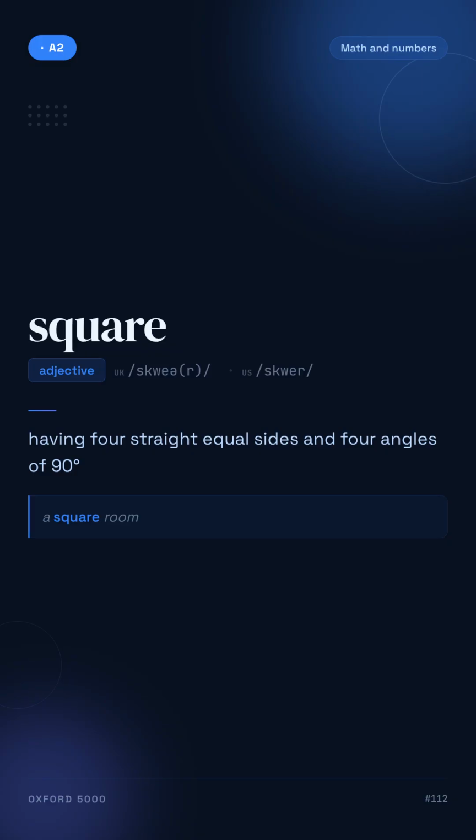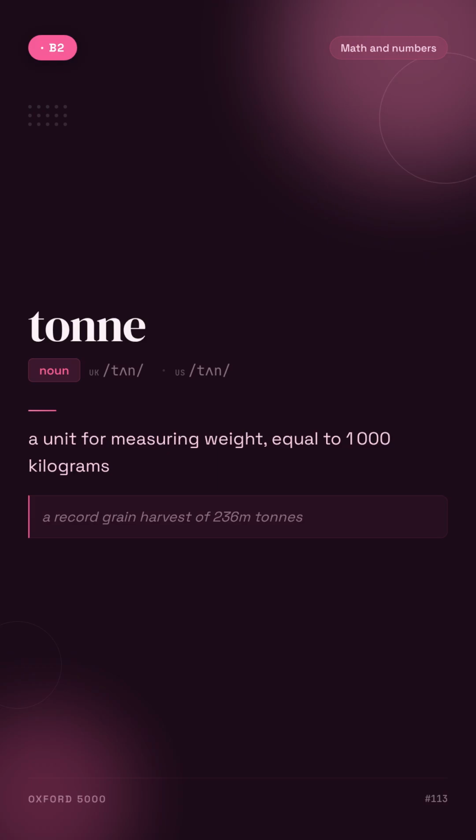Square. Having four straight equal sides and four angles of 90 degrees. For example, a square room. Ton. A unit for measuring weight, equal to 1,000 kilograms. For example, a record grain harvest of 236 tons.